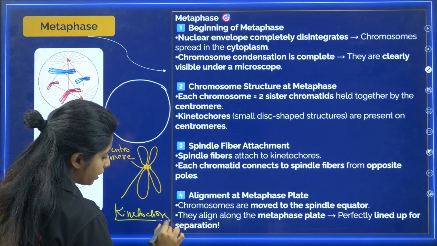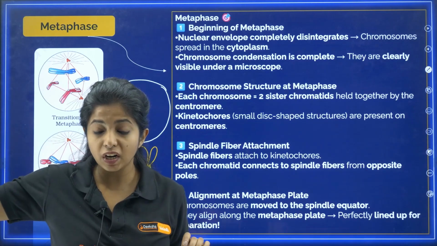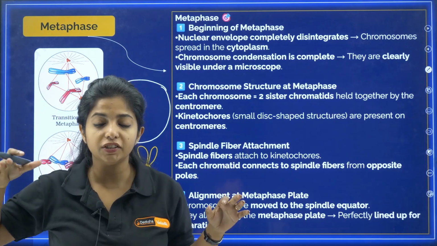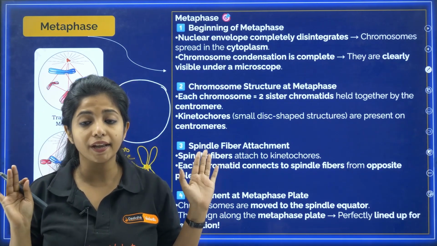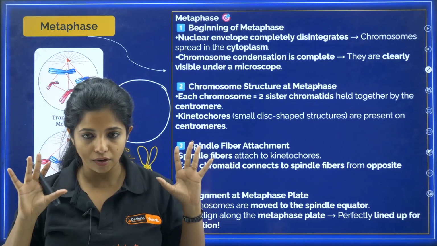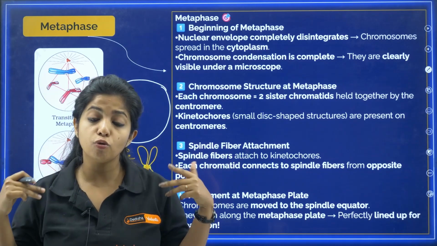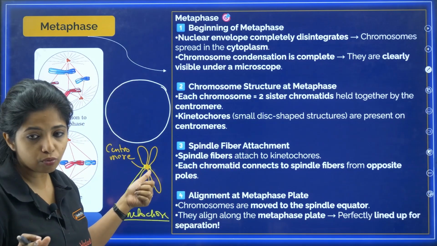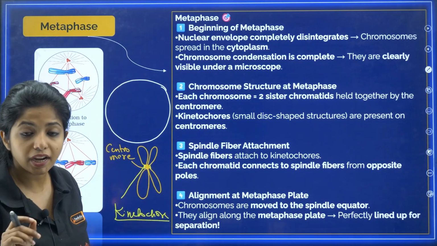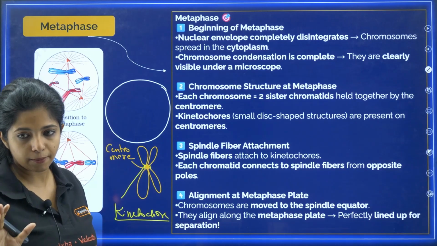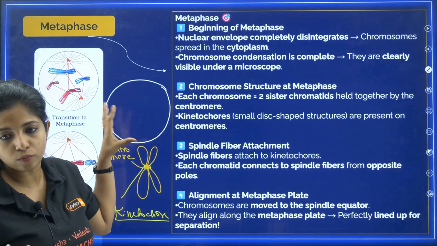You know why there is a need for the kinetochore? Because the spindle fibers which are going to come from the opposite poles, my dear children, will only attach to the chromosomes if there is a kinetochore. Otherwise, they are not going to attach. Many people think it attaches to the centromere. No, it attaches to the kinetochore, which is a small disc-shaped structure. So this is the structure of the chromosome.